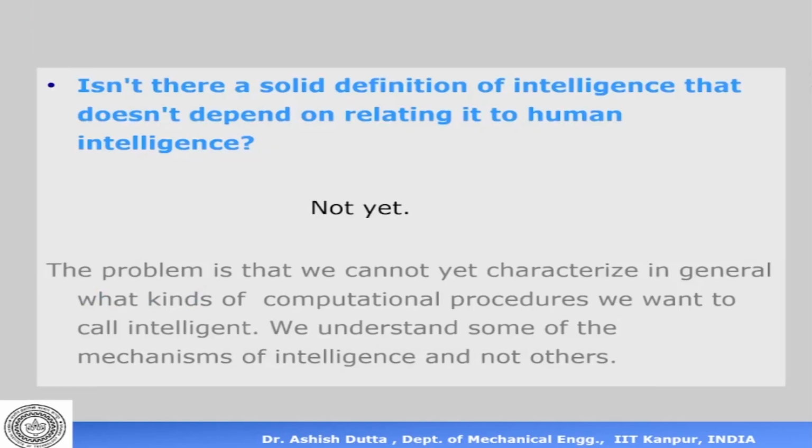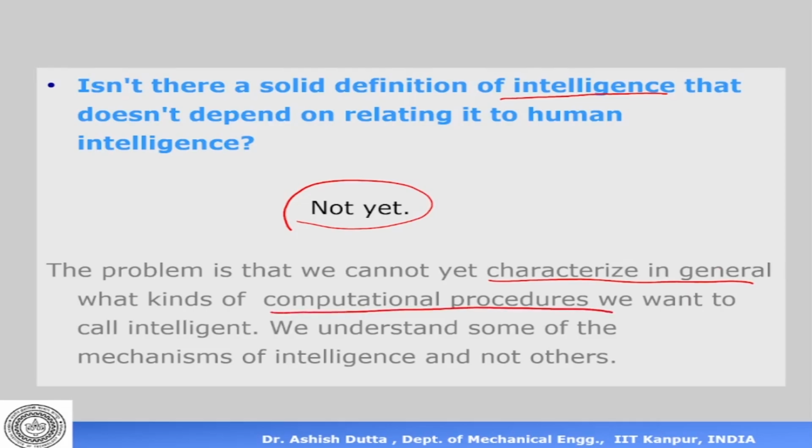Now, is there a solid definition of intelligence, apart from just relating it to human beings, that does not depend on relating it to a human? Well, not as yet. Whenever we talk of intelligence today in any form, we are always relating it to a human. The essential problem is that we cannot characterize in general what kinds of computational procedures we want to call intelligent.